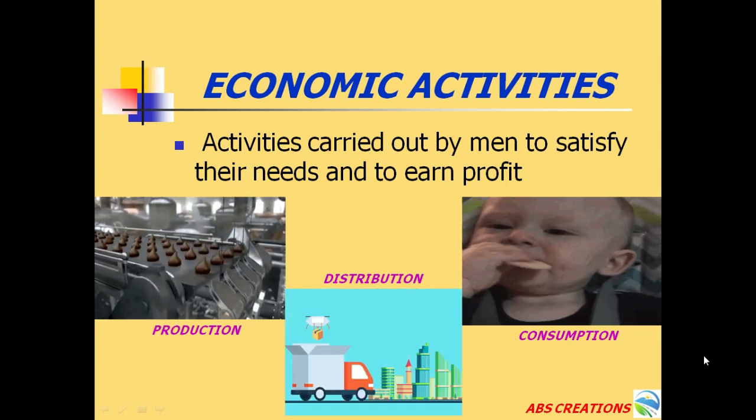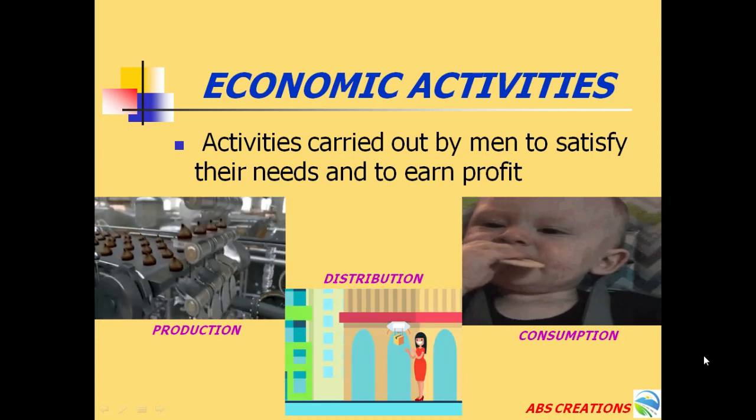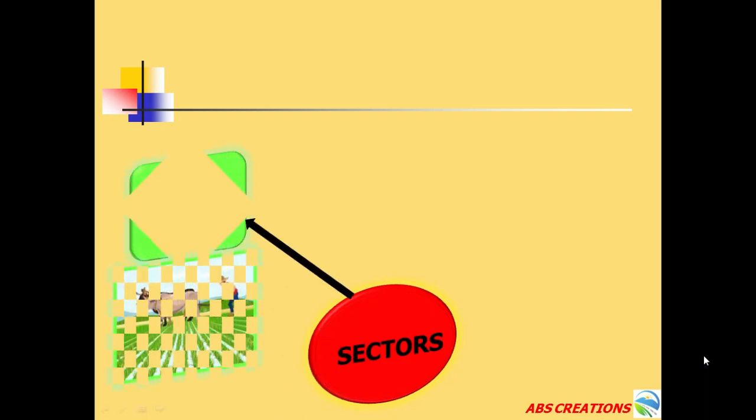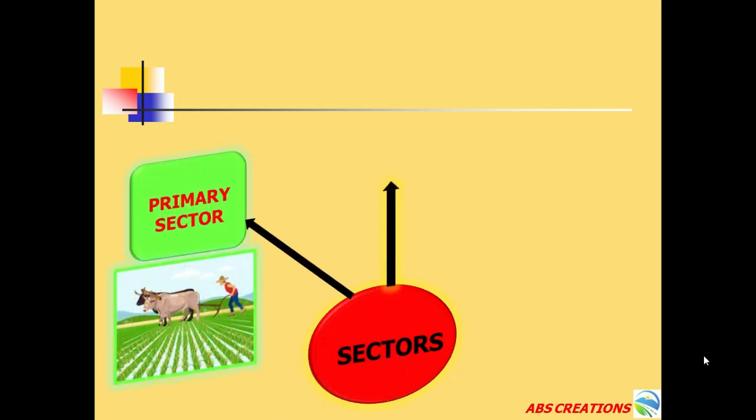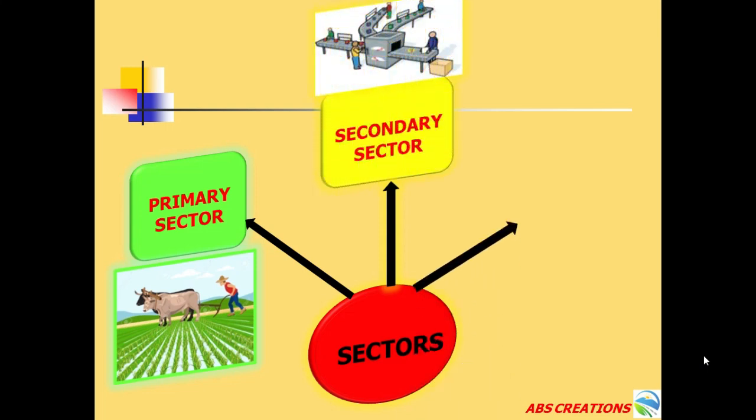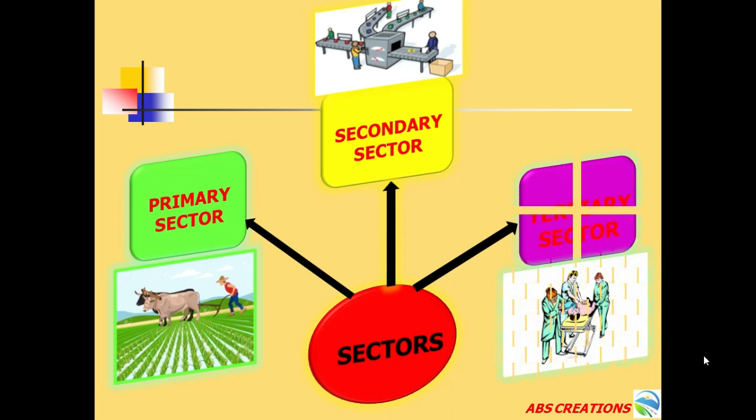So these economic activities, depending upon the nature of activity carried out by men, can be classified into primary sector, secondary sector and the tertiary sector. So depending upon the nature of activity, the economic activity can be classified into primary sector, secondary sector and the tertiary sector.